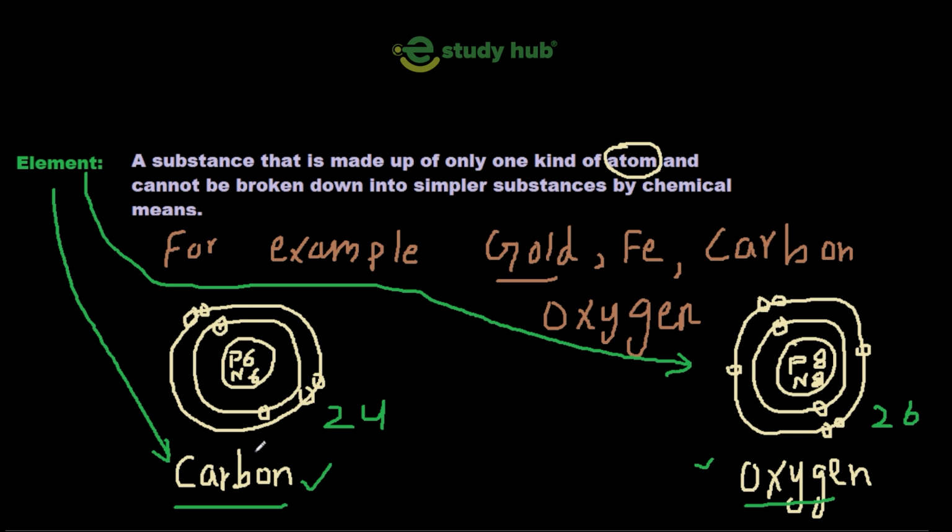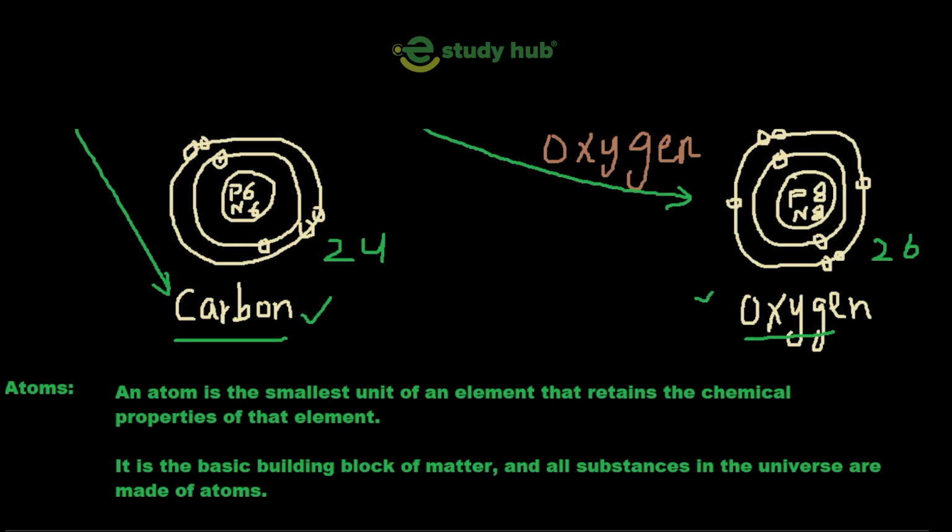So guys, now we will define the atom. Students, as I explained the different structures of carbon and oxygen atoms in an element, now this is simple for you. Now you know how we can define an atom. We will define atom in this way: atom is the smallest unit of an element. For example, carbon is an element made up of millions of atoms of carbon. So one atom is the smallest unit of that element. They retain the chemical properties of that element.